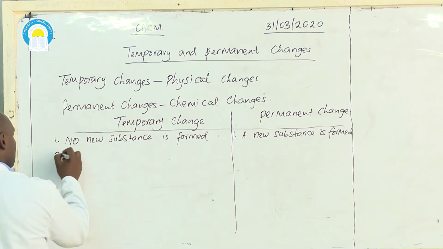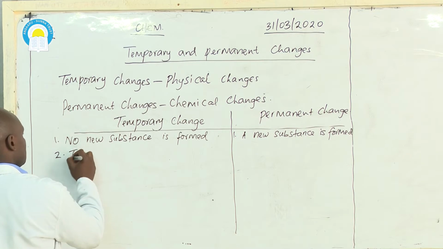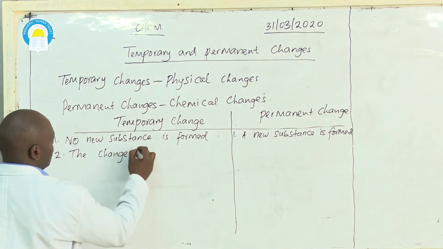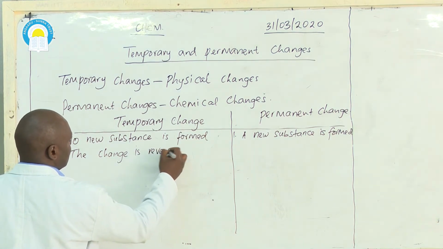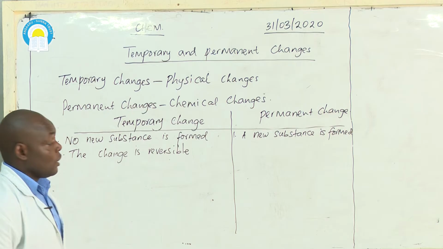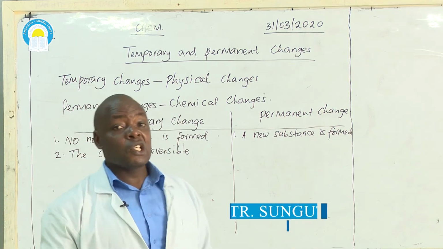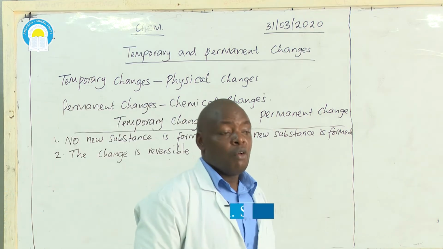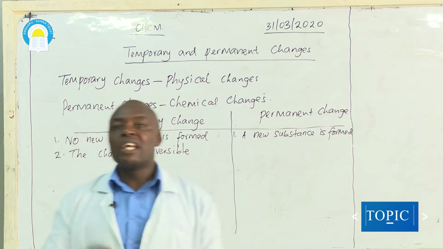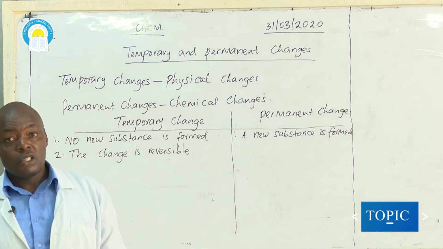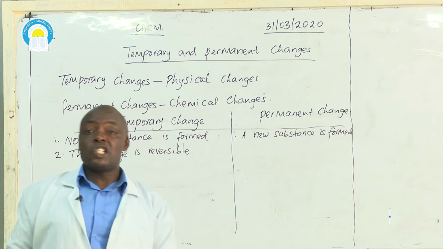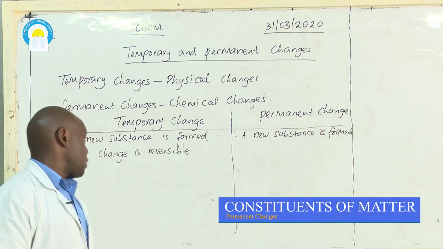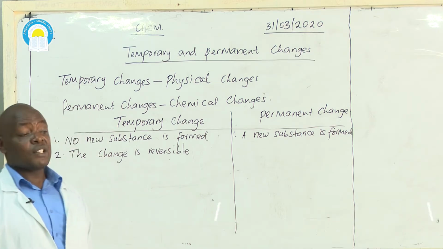The other characteristic of a temporary change is that the change is easily reversible. Like what I've just said about heating iodine: solid iodine will sublime to iodine vapor, then on cooling that vapor, I get back solid iodine. So from the product, I can reverse and get back the reactants. Such a change is reversible.